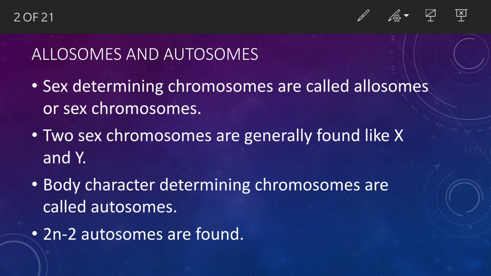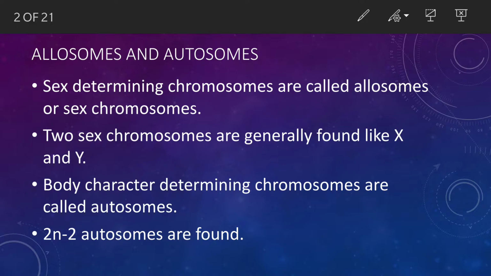Chromosomes are found inside the nucleus of the cell, in each and every cell, and they are found in diploid state, but in gametes they are found in haploid state. Out of the diploid chromosomes, which is called 2n, 2 are called sex chromosomes, and 2n minus 2 are called autosomes.